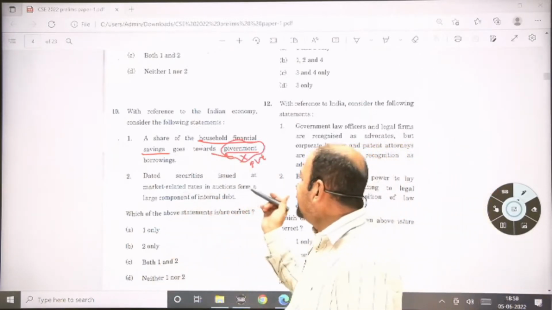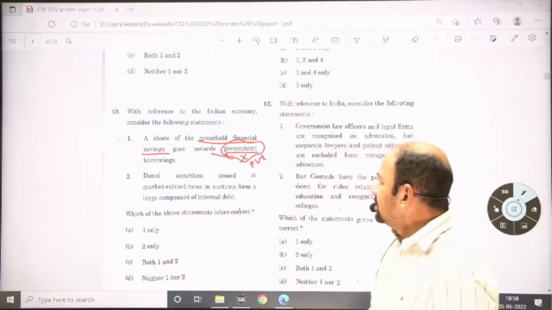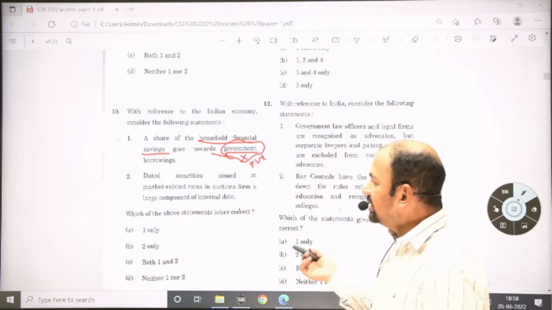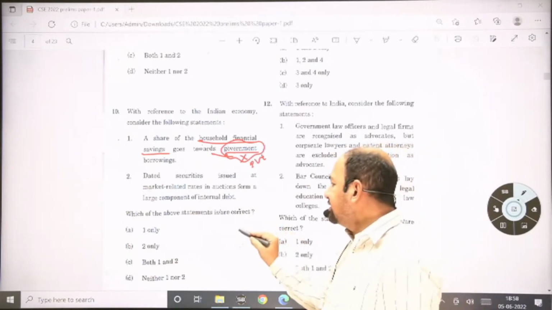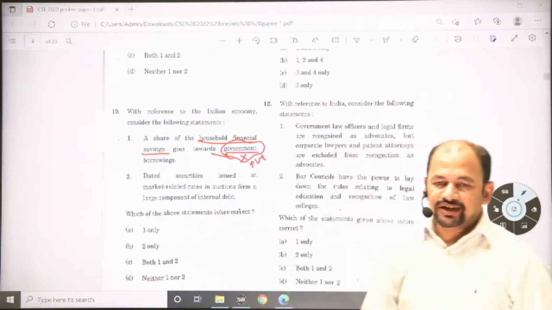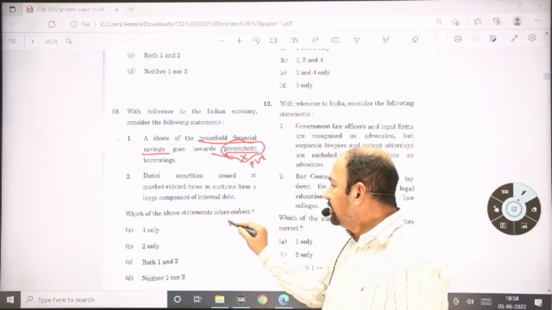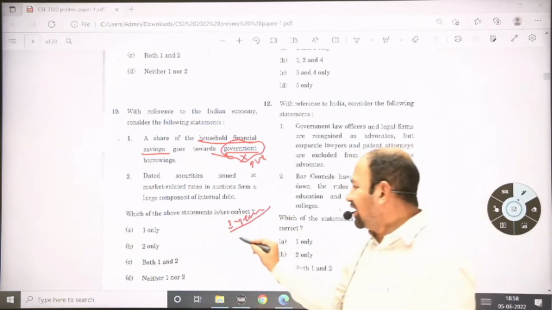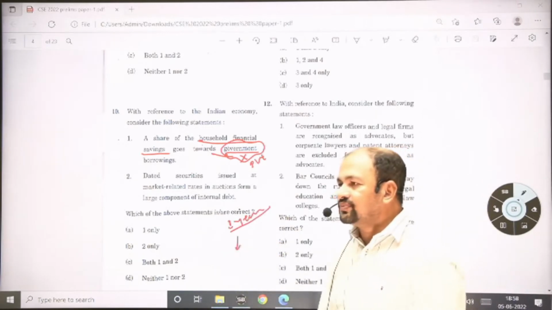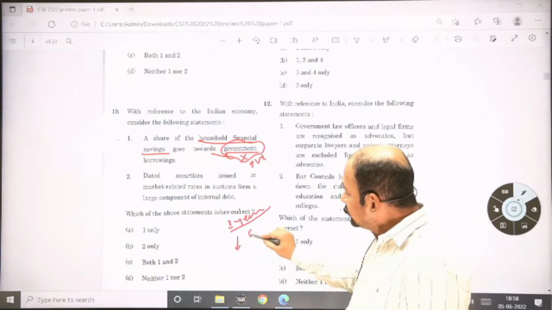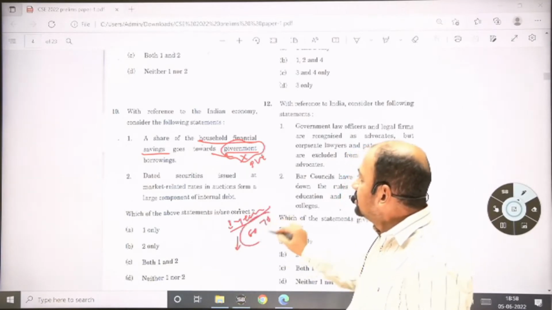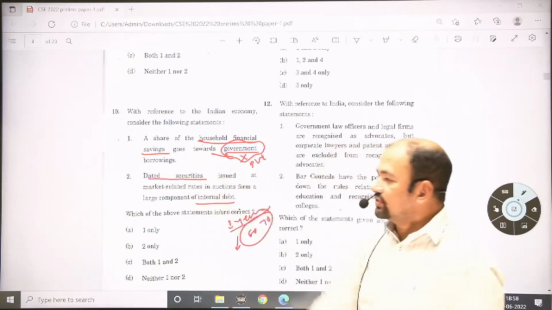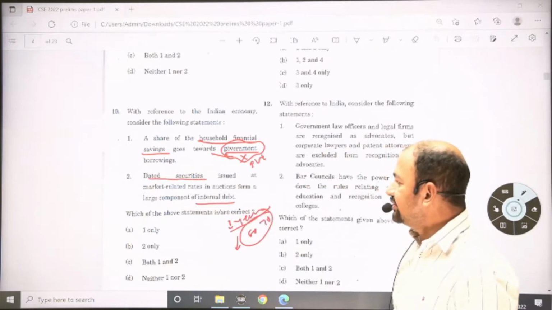Second, dated securities issued at the market related rates in auction form a large component of internal debt. So government internal debt consists of both, that is the dated securities as well as treasury bills. Dated securities have a maturity period of more than 1 year, and the treasury bills have a period of less than 1 year. But if you see, 60 to 70% of the government's internal debt is of dated securities. So that's why again this statement is true.